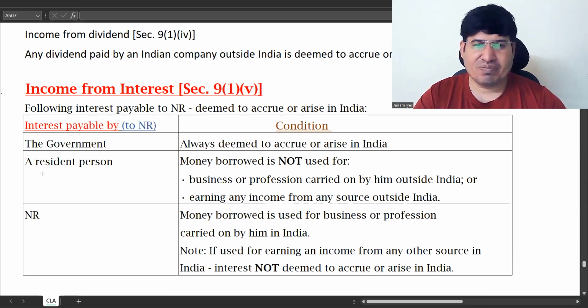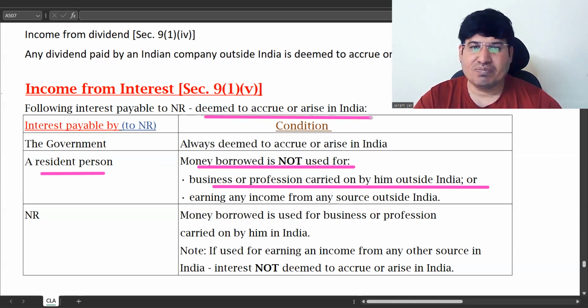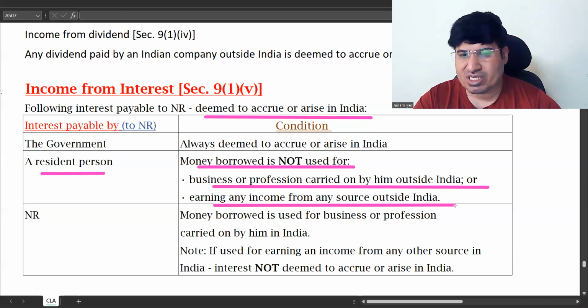If this resident person has borrowed money, and the non-resident has given the loan, and he is not using it for business or profession carried out by him outside India, then it is deemed to accrue or arise in India. Interest is deemed to accrue or arise in India if the money borrowed is not used for business or profession carried on outside India, or for earning income from any source outside India.